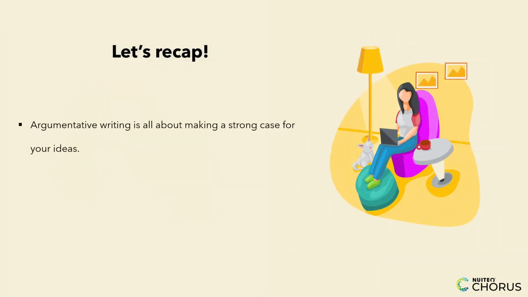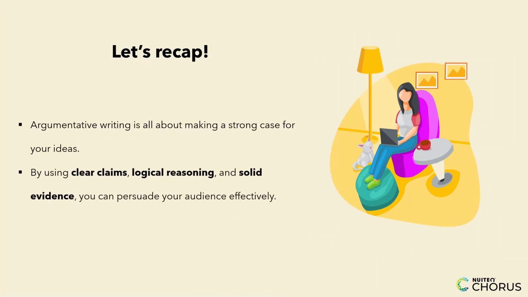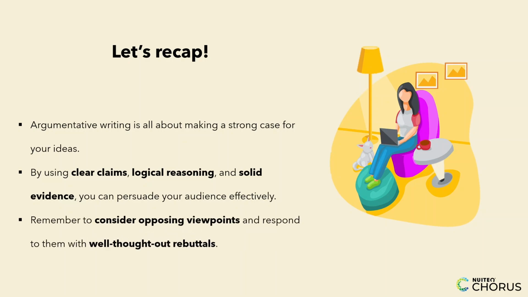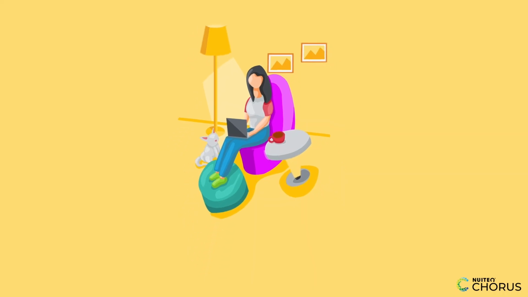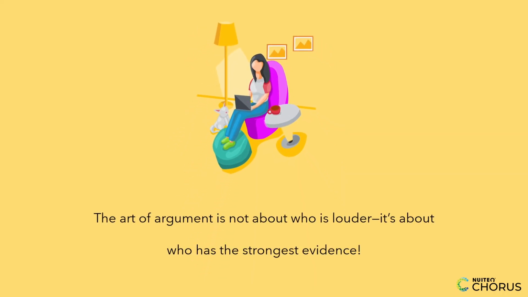Argumentative writing is all about making a strong case for your ideas. By using clear claims, logical reasoning, and solid evidence, you can persuade your audience effectively. Remember to consider opposing viewpoints and respond to them with well-thought-out rebuttals. Whether you're writing a class essay or debating a real-world issue, these skills will serve you well. The art of argument is not about who is louder, it's about who has the strongest evidence.